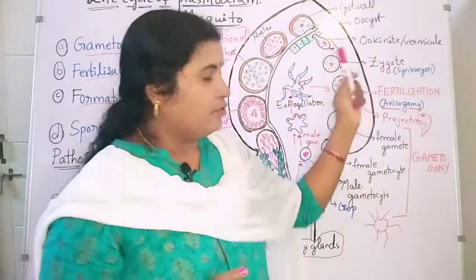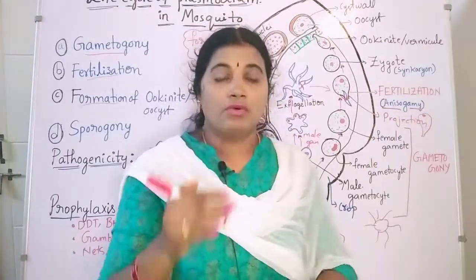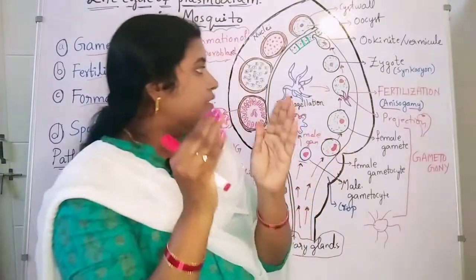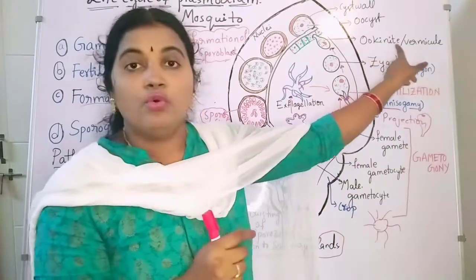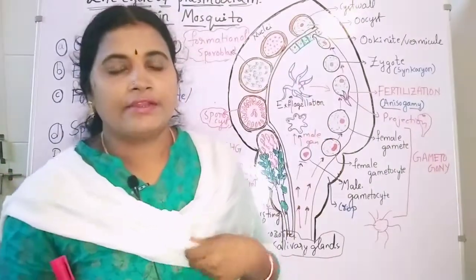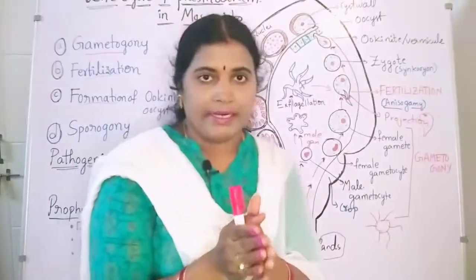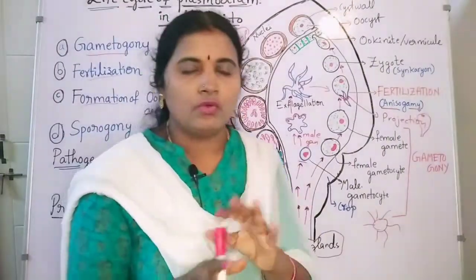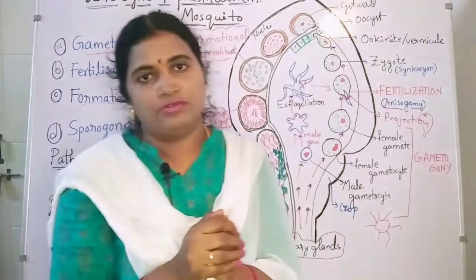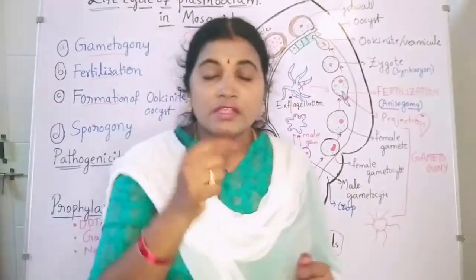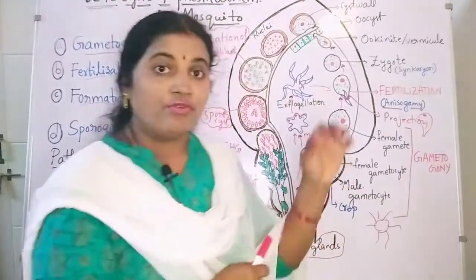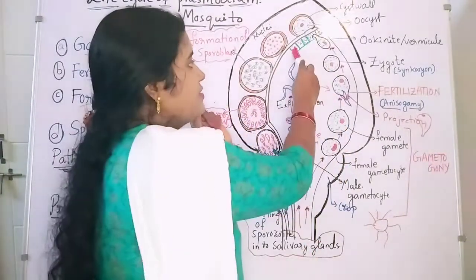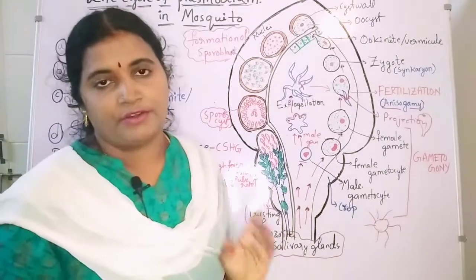This synkaryon takes about 12 hours, and in 12 hours it converts into the ookinete, which is also known as the vermicule, because it has a worm-like shape. Now it is going to be attached to the basement membrane. These are the cells of the basement membrane of the crop.